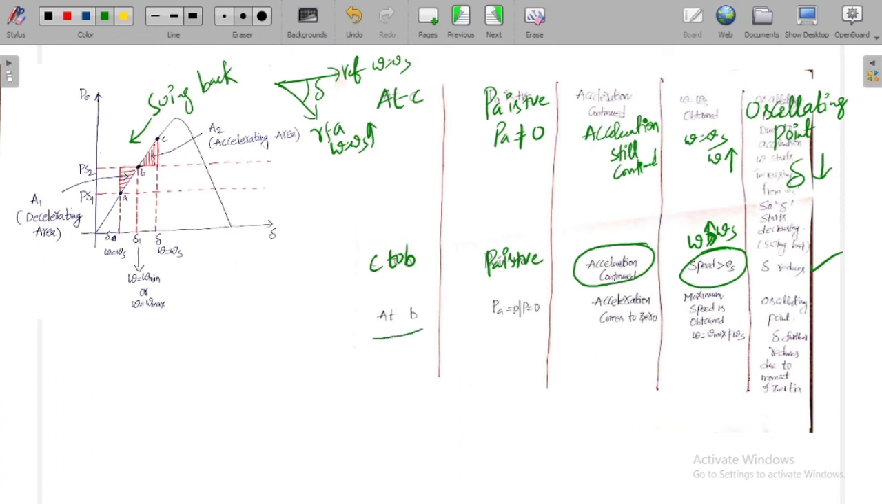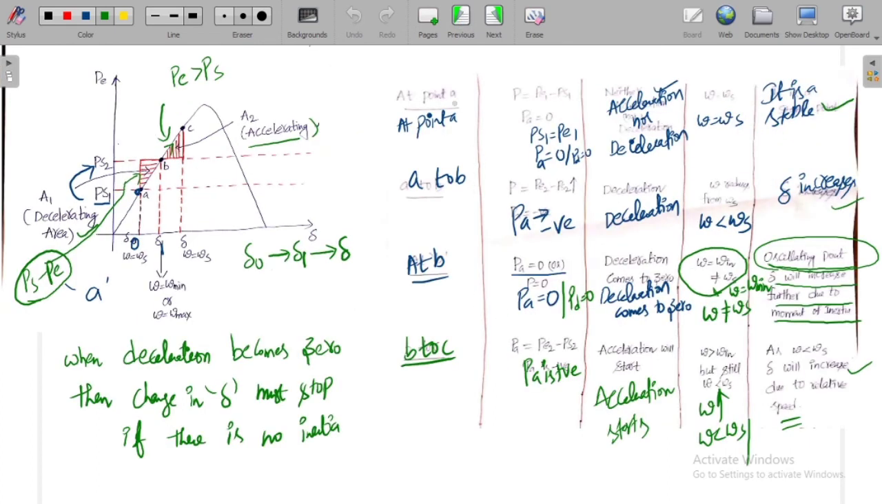Now at B exactly, if you observe, PA is equal to 0. Accelerating power is 0 because shaft power is equal to electric power. See the difference between these two. When the operating point starts from A, moves in this region and finally reaches B, at B you have decelerating power 0, meaning deceleration comes to 0. Though the deceleration comes to 0, the speed is a minimum speed, not the synchronous speed. Hence we treated this as an oscillating point, meaning the change in delta will not stop here. Similarly, this is in the forward movement.